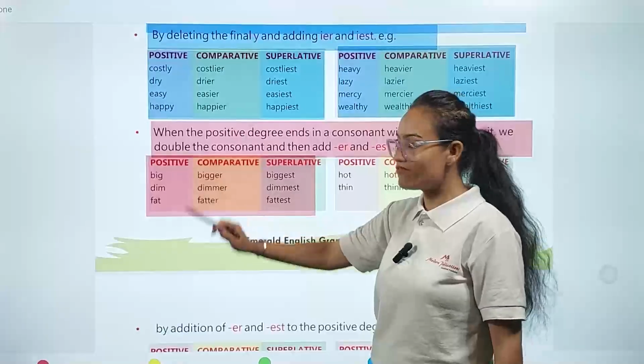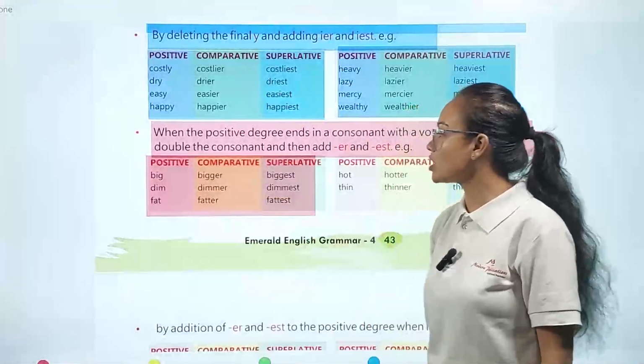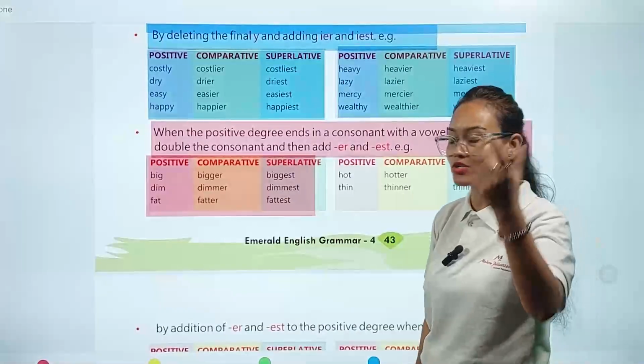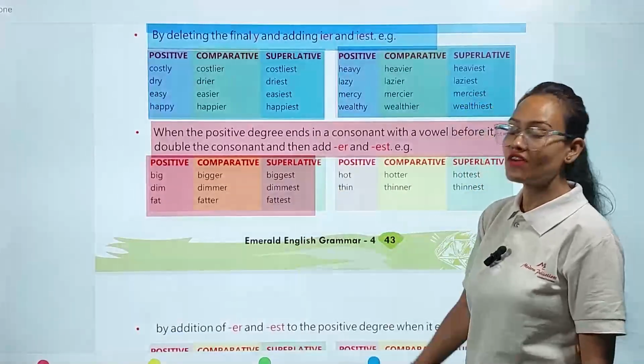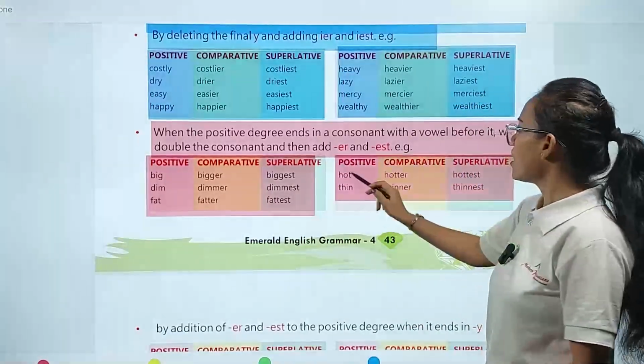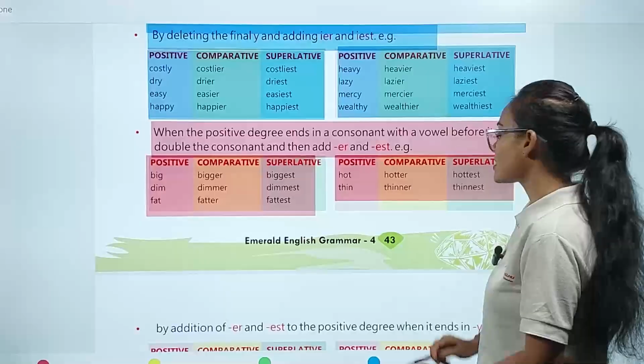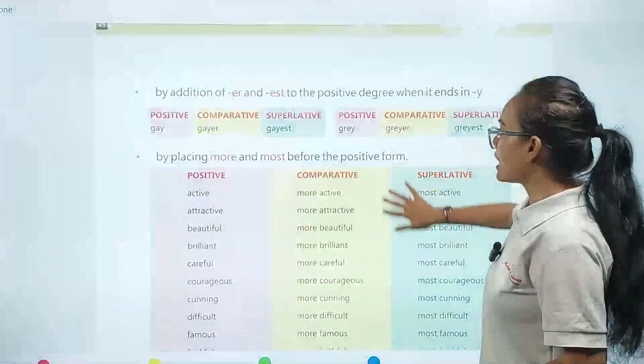Big, dim, fat. All these end with a consonant and they also have a consonant sound. Bigger, dimmer, fatter, biggest, dimmest, fattest. Here, hot, thin, hotter, thinner, hottest, thinnest. Okay, now